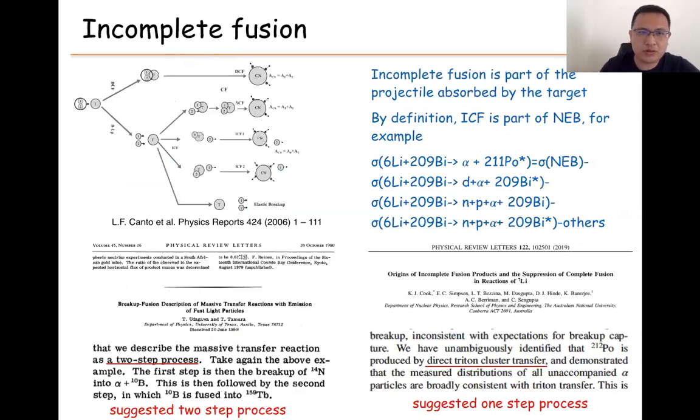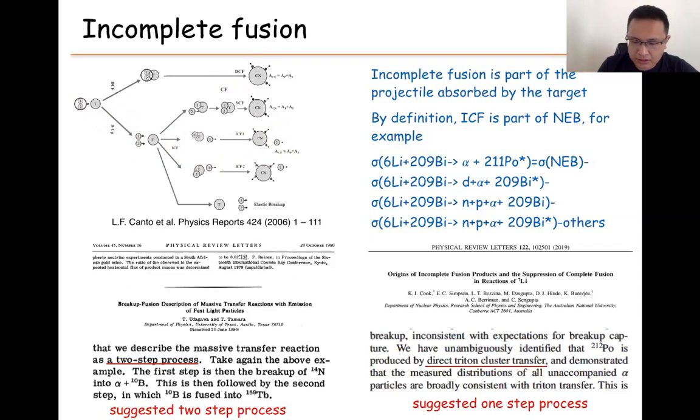From a very simple model of incomplete fusion, for example, the projectile has a two-body cluster structure. If the whole projectile gets absorbed, we call it complete fusion. But if the projectile first breaks up into two pieces, and after that only one part of the projectile gets absorbed, it's called incomplete fusion. In this model, we can also call it breakup fusion, because the lithium-6 first breaks up into alpha and deuteron and then one gets absorbed by the target.